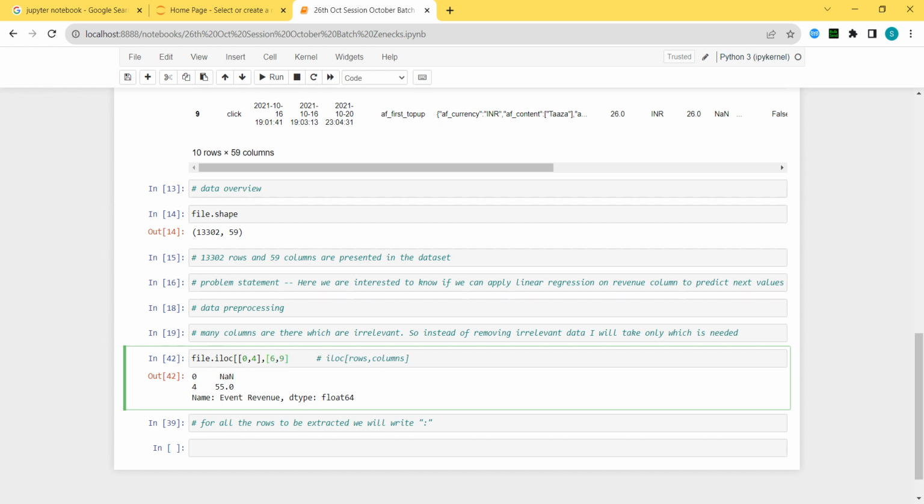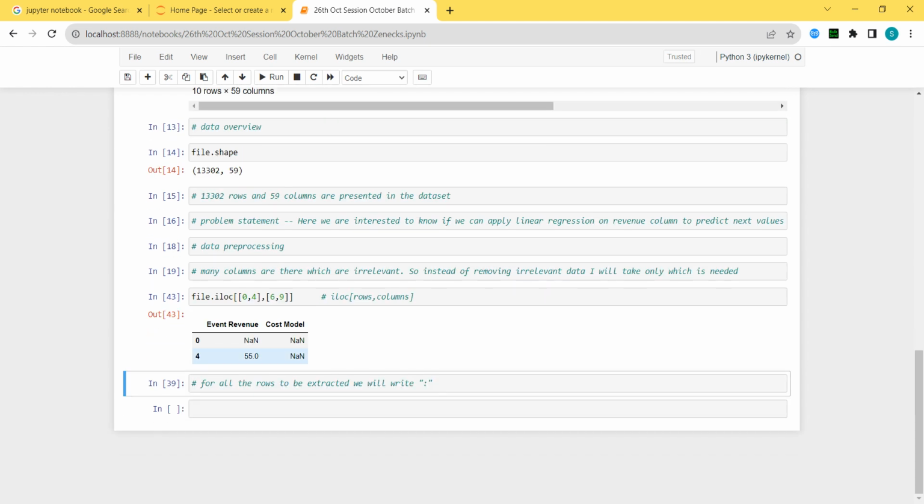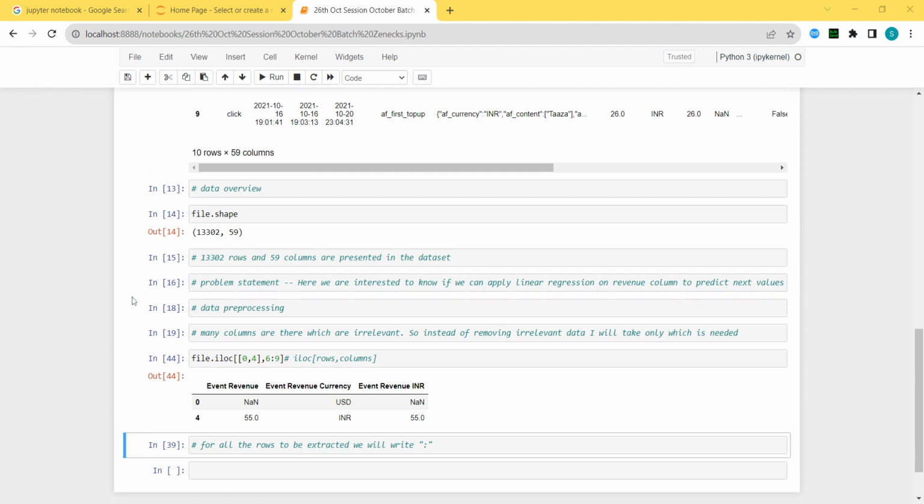Okay, so I can mention like this. Or if I want a range, 6th to ninth, from sixth column till ninth column I want, bracket close. So here you are. Now is it clear, Ramya and other people? Still, if you have the doubt, you can ask me. It's clear, Ramya? Got it.